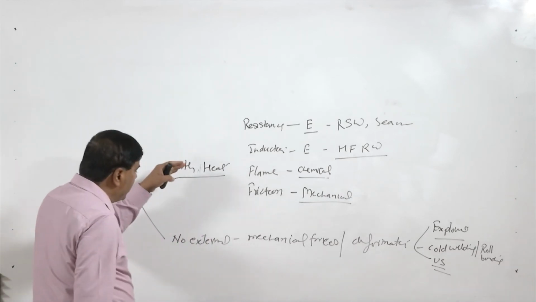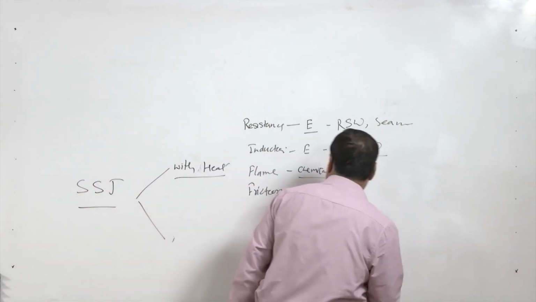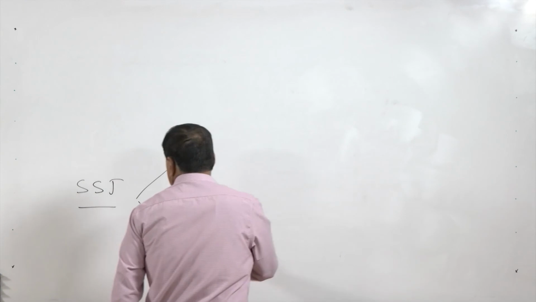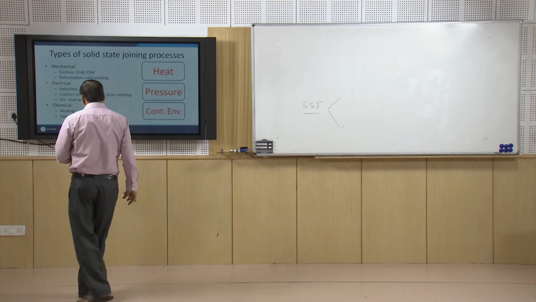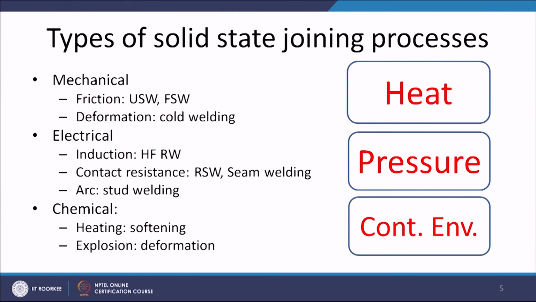So, this is one category where heat is applied and no heat is applied, and another way to look into it is in which way energy is applied. For that, we have to see the different solid state joining processes based on mechanical energy, which is used for frictional heating or frictional effect, like ultrasonic welding and friction welding, and for deformation, where only the surface layer deformation is achieved to such an extent that a metallic bond is created.